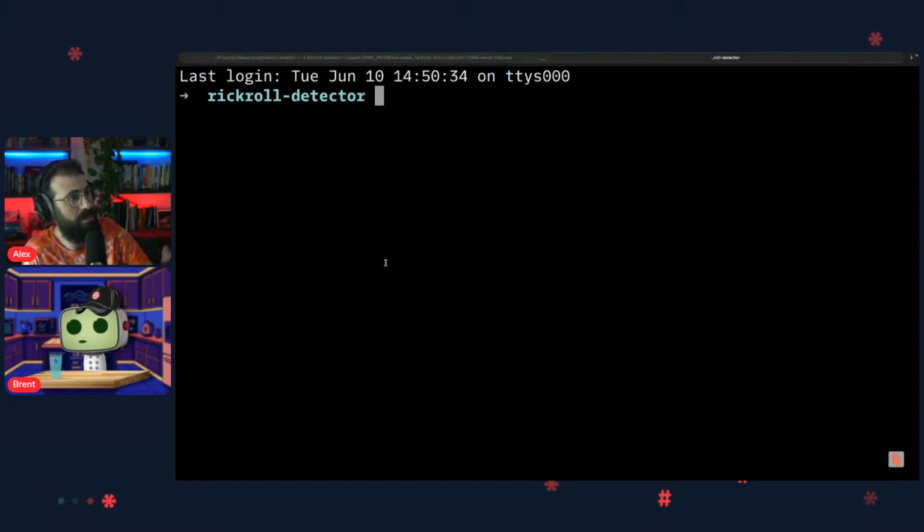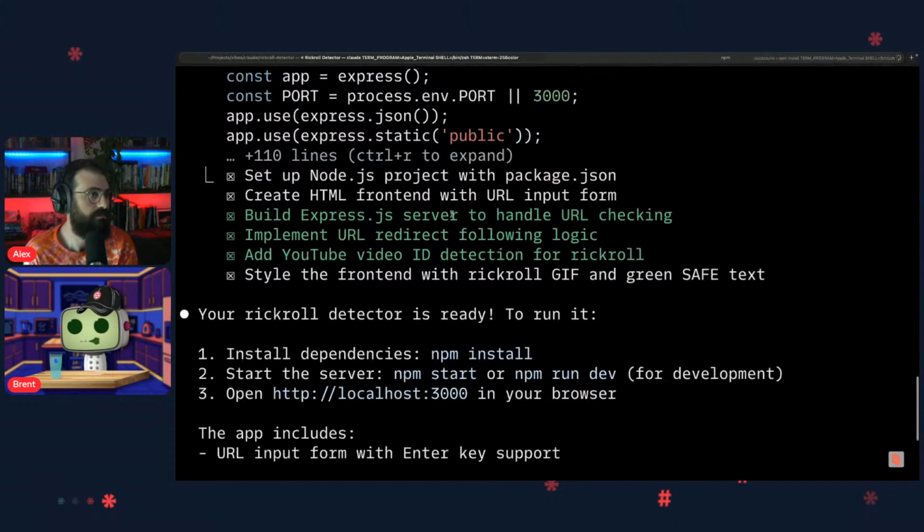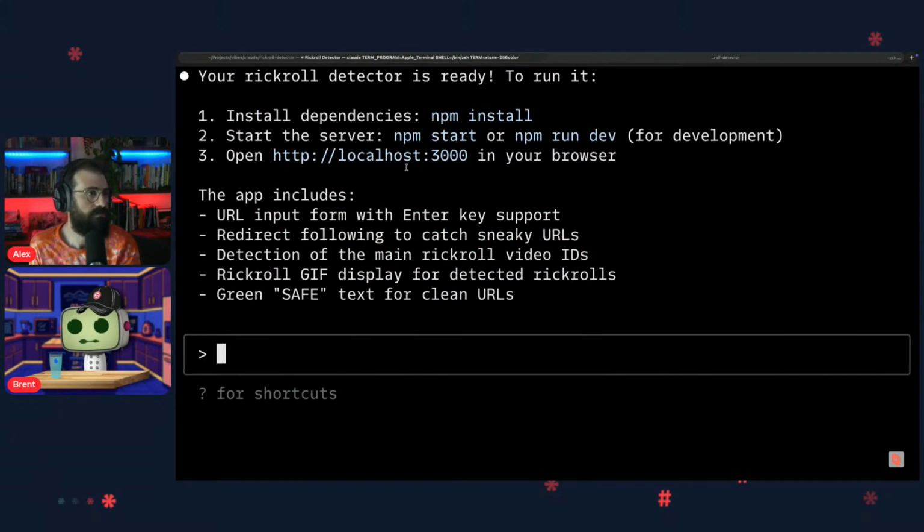And it tells you how to start it. Start the server, it said. I could actually tell it to do that. I appreciate that it told you how. It always gives you steps for how to do it. If this was a Twilio app, it would tell you to go update the .env file before running it, and that kind of thing. So let's do that.